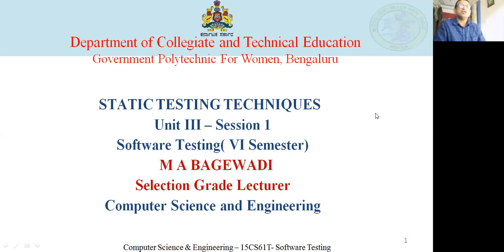Next is unit number 2. We discussed testing levels and types. Testing levels: unit or component testing, module testing, integration testing, system testing, and acceptance testing. Then testing approaches: static testing versus dynamic testing, positive testing versus negative testing, top-down testing versus bottom-up testing, functional testing versus structural testing, mutation testing, confirmation testing, and regression testing. So these were the different approaches we have discussed.